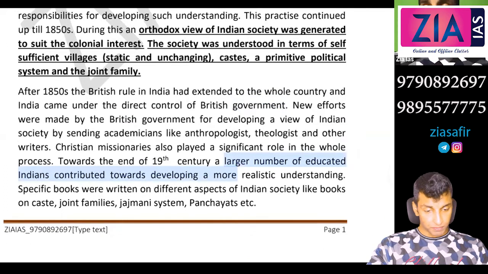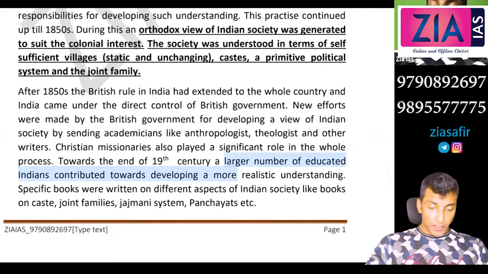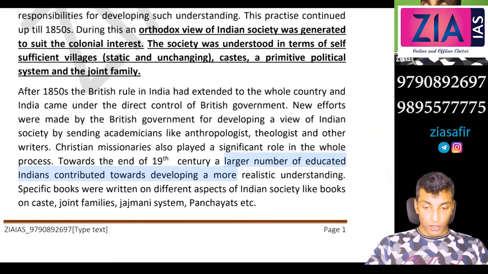After the 1850s, British rule in India extended to the whole country, and India came under the direct control of the British government. New efforts were made by the British government to develop a view of Indian society by sending academicians like anthropologists, theologists, and other writers. Christian missionaries also played a significant role in the whole process.